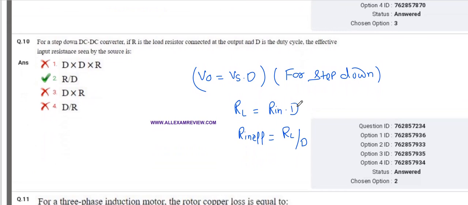For a step down DC to DC converter, if R is the load resistor connected at the output and D is the duty cycle, the effective input resistance seen by the source is? So we know the formula of the buck converter or step down converter: Vout equals Vs into D, and output resistance is equal to input resistance into D, where D is the duty cycle. So R input effective is equal to RL upon D. So answer B is here.